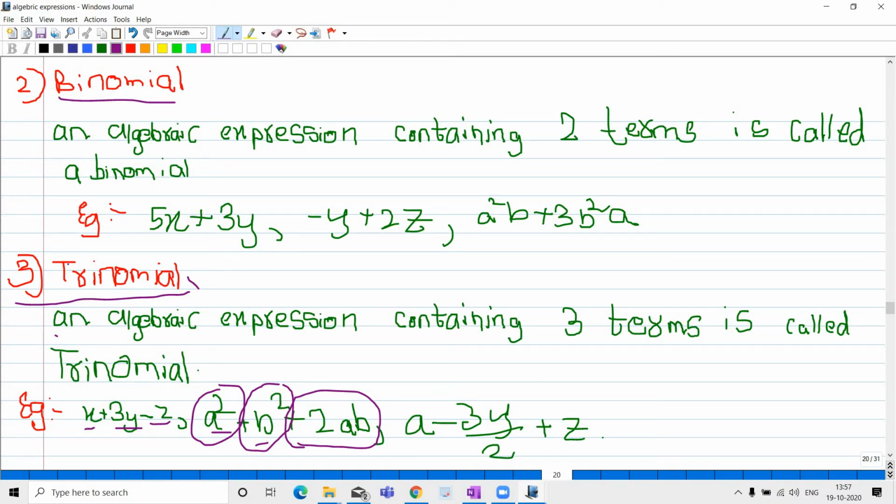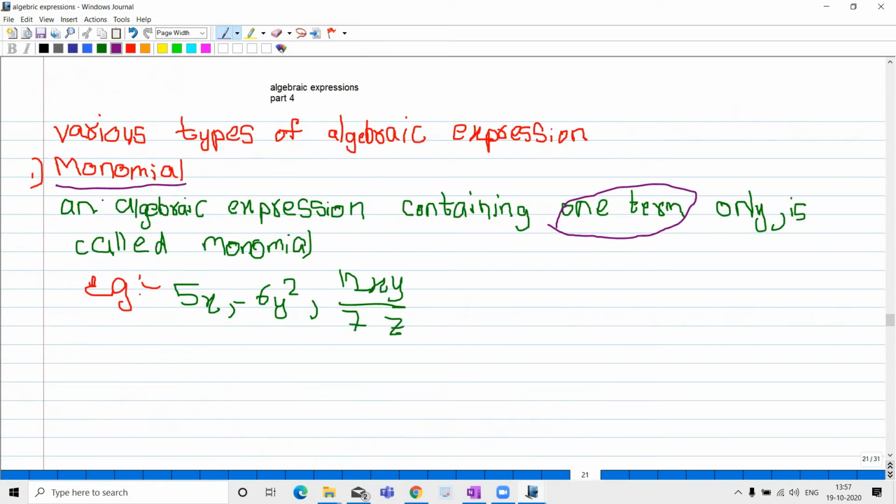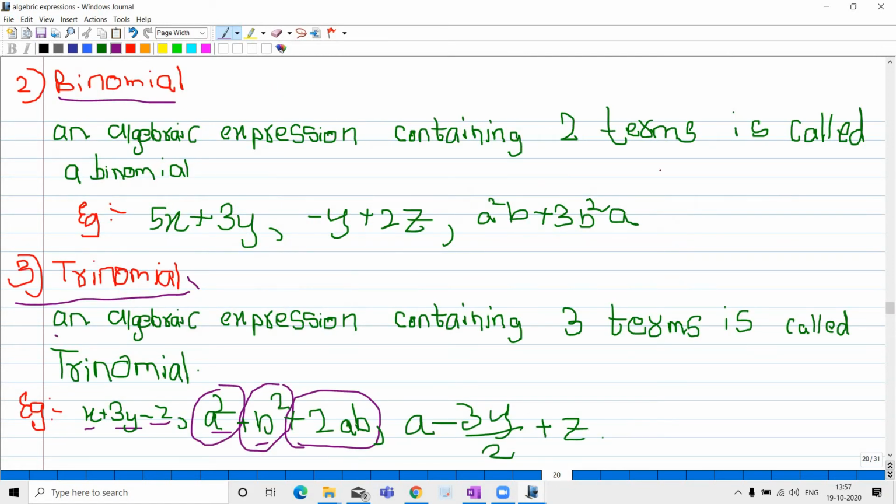So we completed trinomial also. A monomial is an algebraic expression containing one term only, and a binomial is an algebraic expression containing two terms. You can write infinitely many examples. Trinomial is an algebraic expression containing three terms. In the word itself, tri means three, we know that. You know triangle.